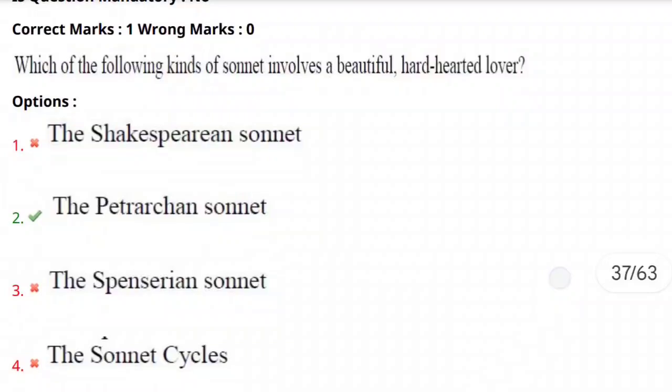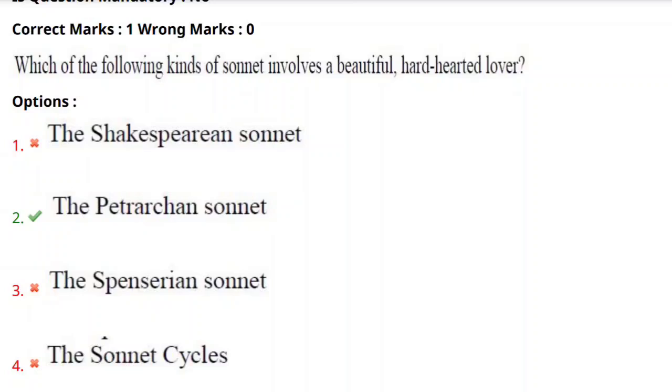Which of the following kinds of sonnet involves a beautiful, hard-hearted lover? Yes. Here they gave us four options: the Shakespearean sonnet, the Petrarchan sonnet, the Spenserian sonnet, and the sonnet cycles. Yes, here they are asking which sonnet involves a beautiful, hard-hearted lover. Yes, it is obviously the Petrarchan sonnet.